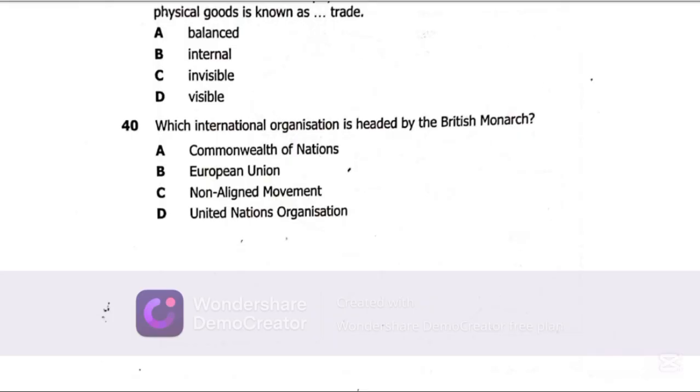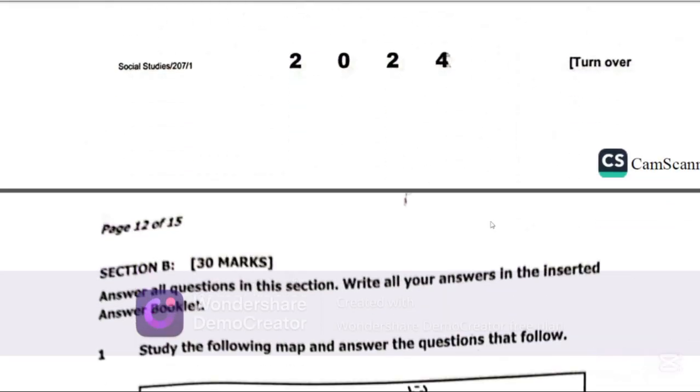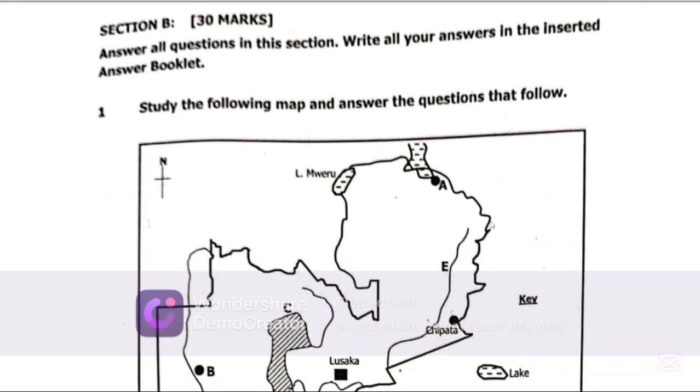Now, let's get to section B. Now, section B has 3 questions. They are compulsory questions. You must attempt to answer all questions without even leaving in blank spaces in the exam.